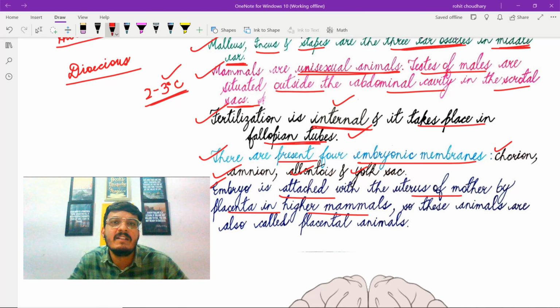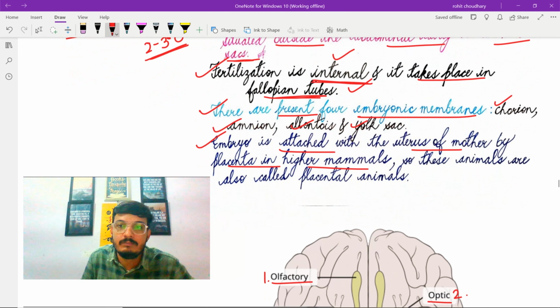So this placenta is acting as a connection between the fetus and the mother. The removal of the waste products also takes place through placenta. During pregnancy, placenta also releases some hormones. So these animals are called placental animals.